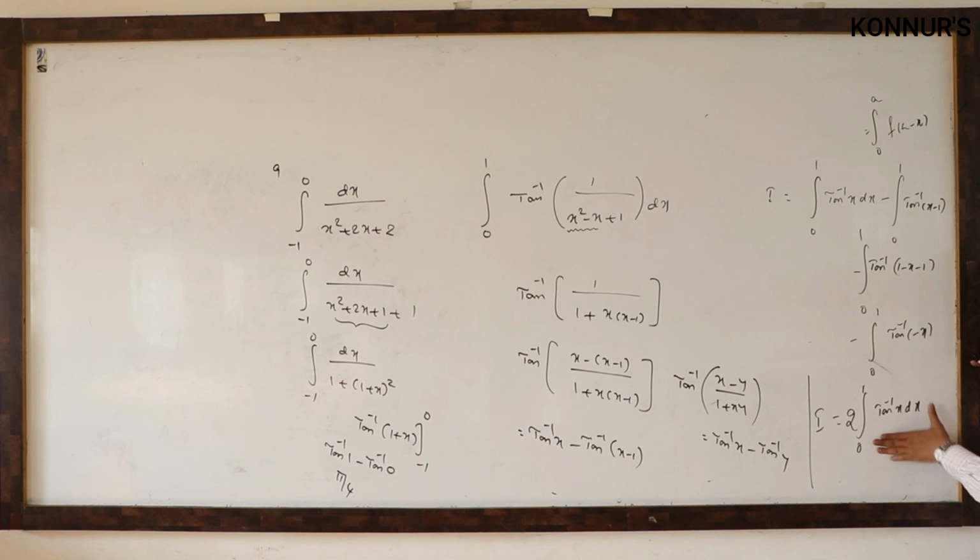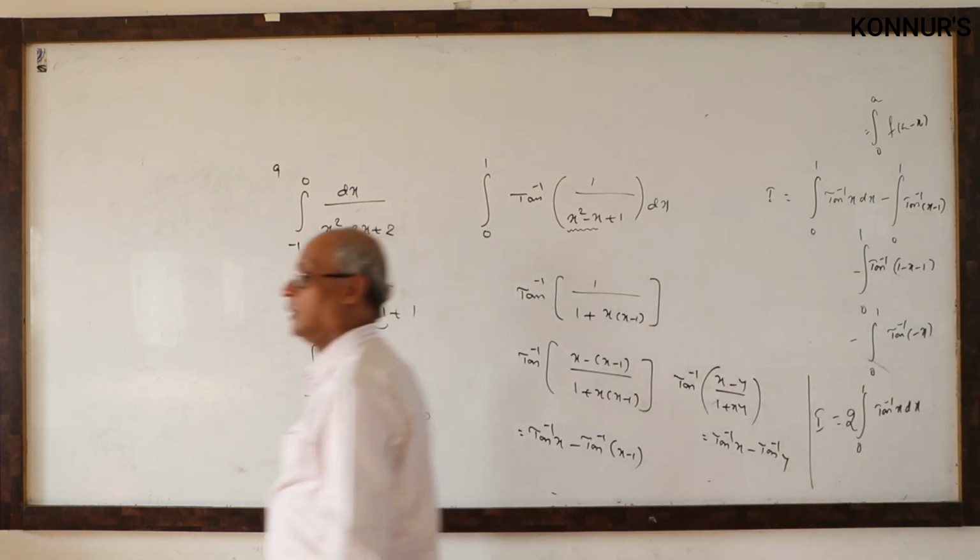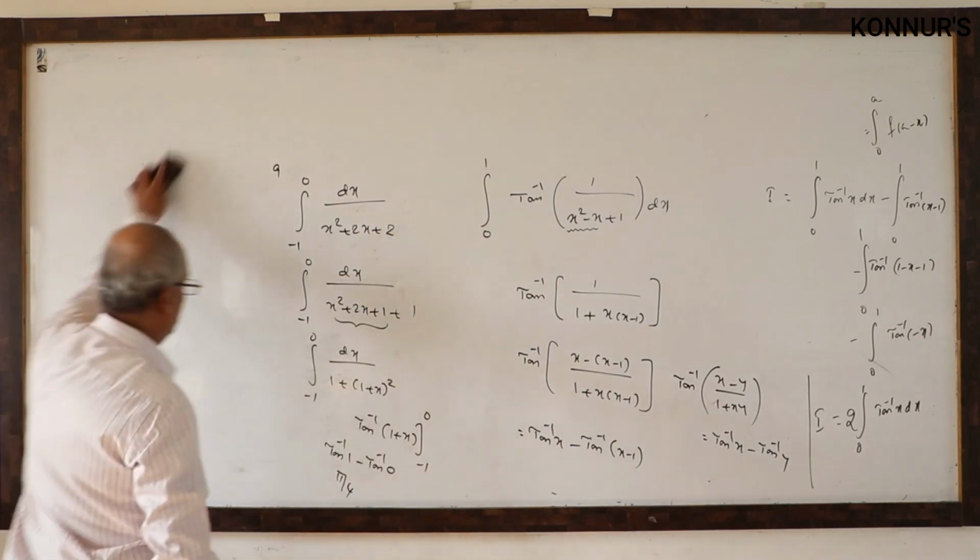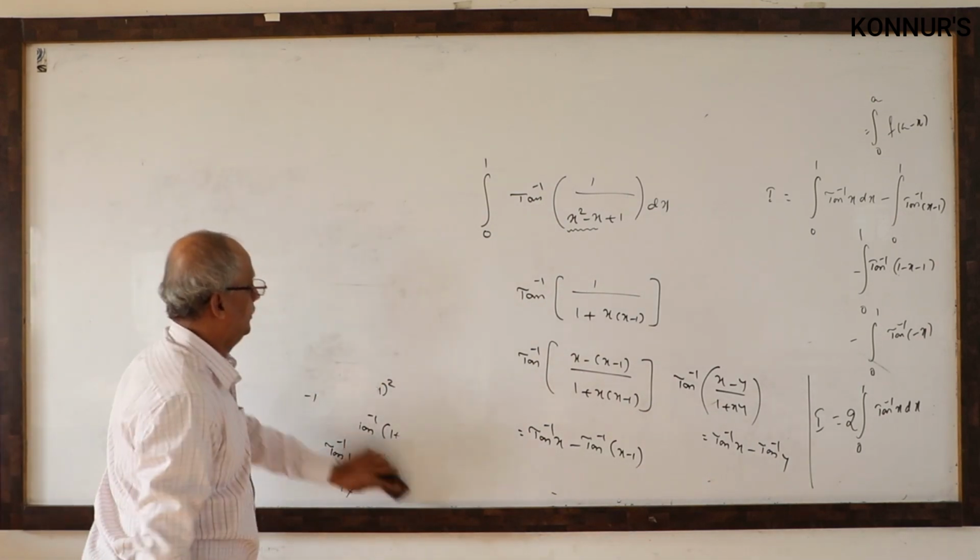If you know this, the answer is finished. And I gave one idea: integration of all inverse trigonometric functions can be done only by parts, by treating 1 as the second function. That rule now we are getting. And sir, how to finish the integration here?